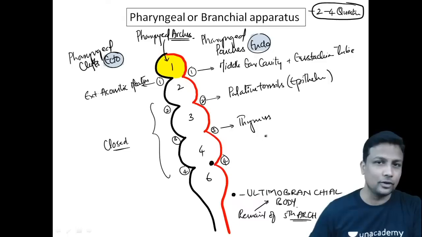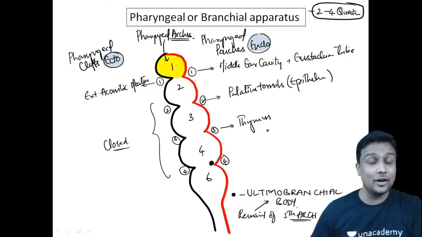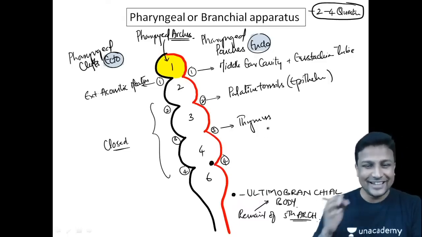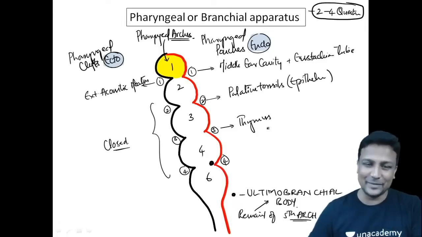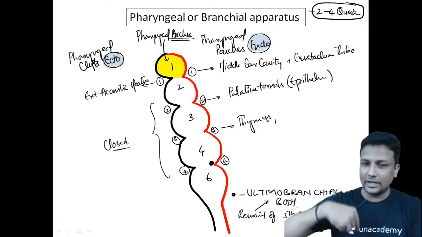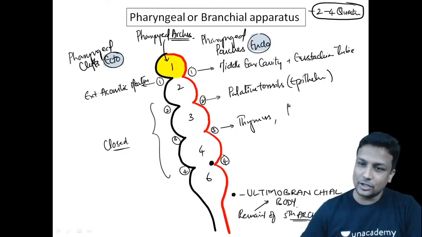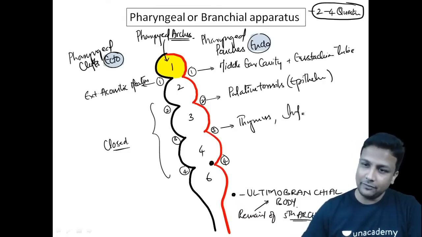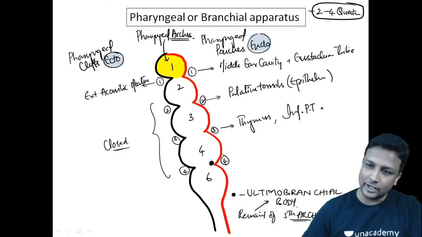Ye kya karega sir? Thymus form karega. Remember with the rhyming word, third thymus. Third thymus. Third thymus. And along with the thymus will be going down. And along with that, it is going to form the inferior parathyroid gland.